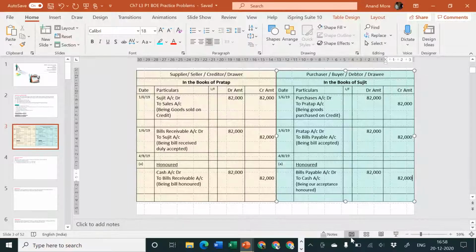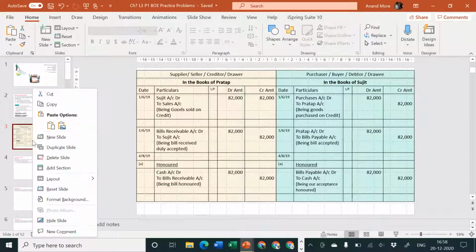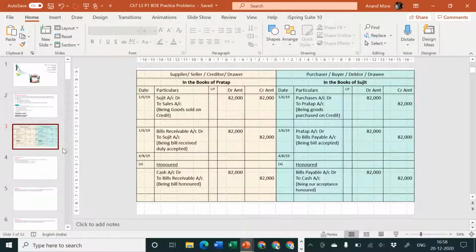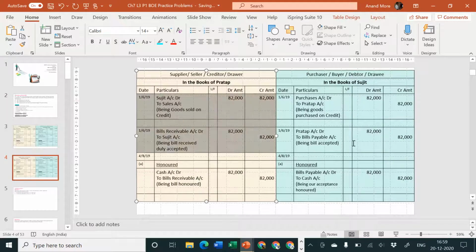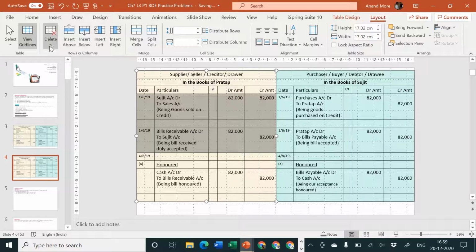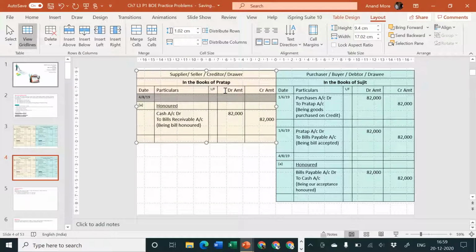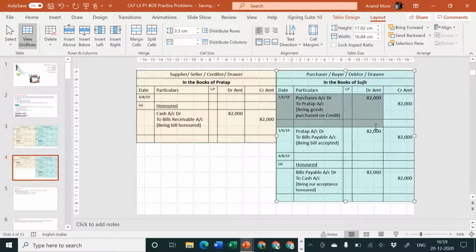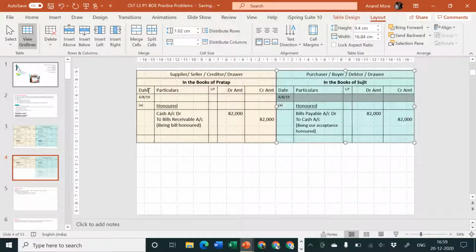So let me now consider one more situation. Just a minute. Let me duplicate this slide and remove these different lines from here. Yes, I hope your notebook format is not yet fully used by you. It is still there with you. So I am supposed to draw the format.